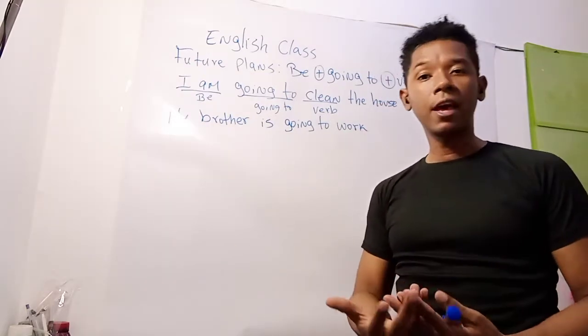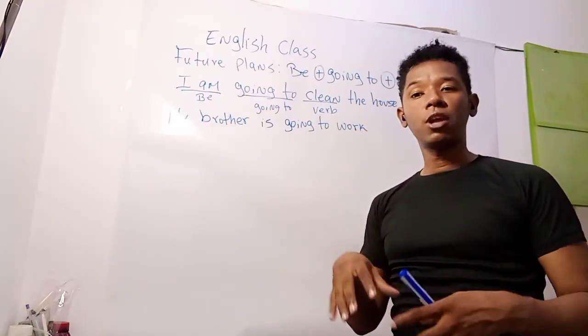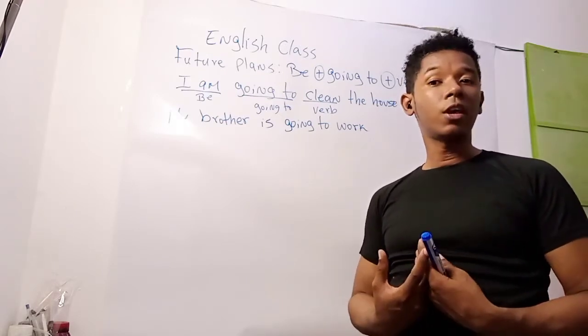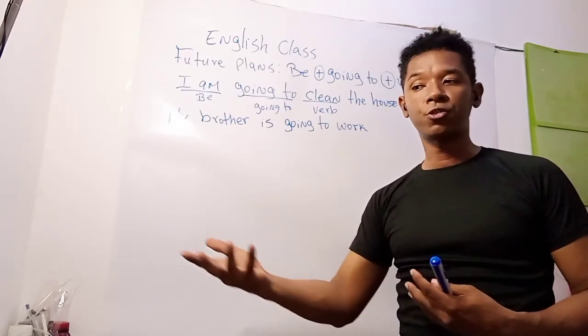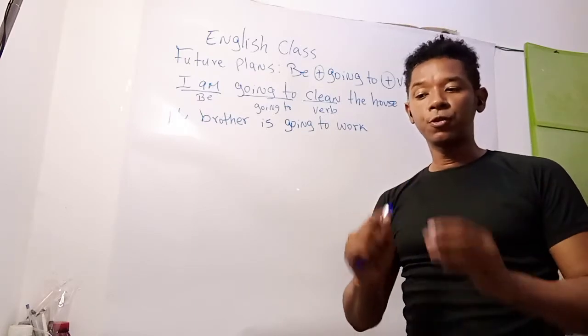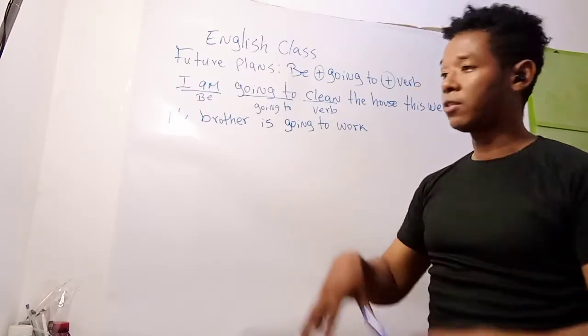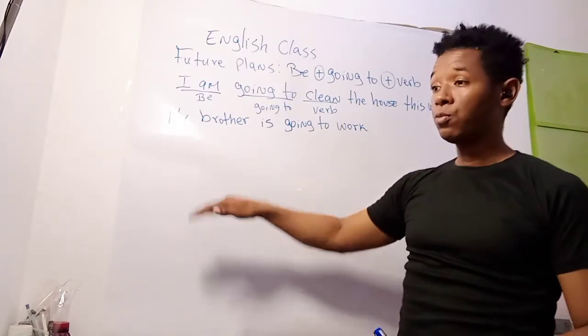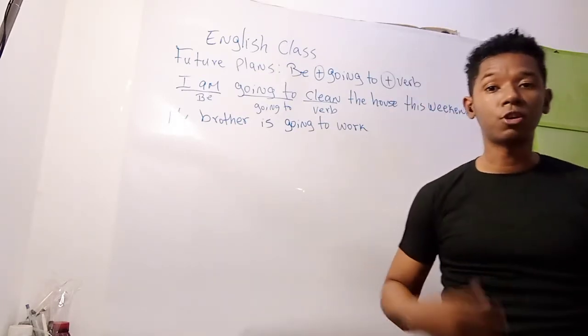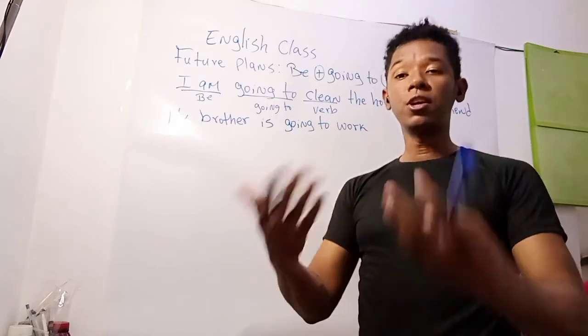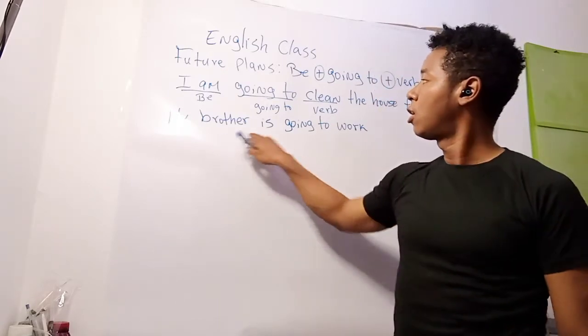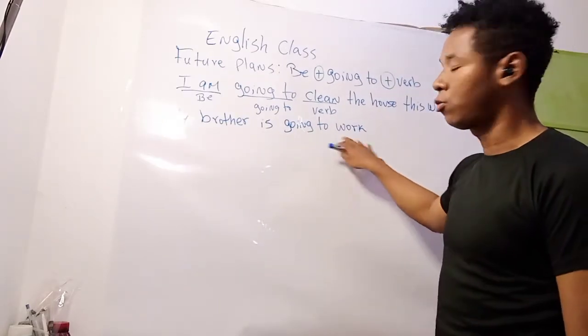I am cleaning the house refers to the action I'm doing right now, even though I can use it to express a future sentence itself just refers to the present progressive, to the action I'm doing right now.